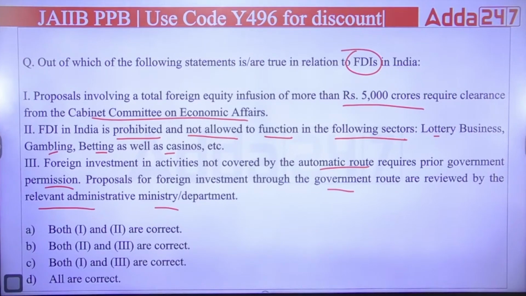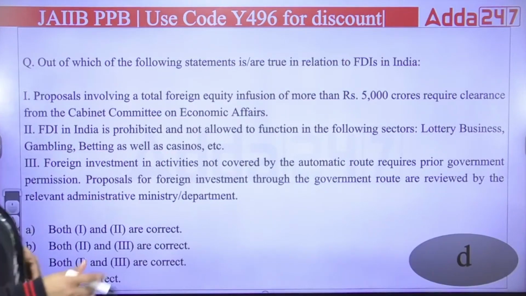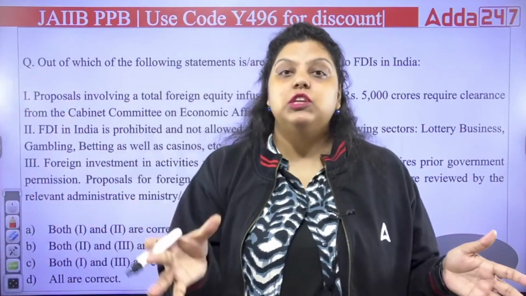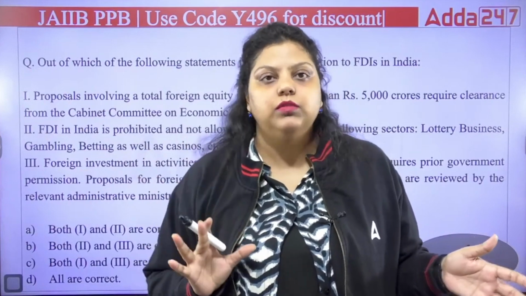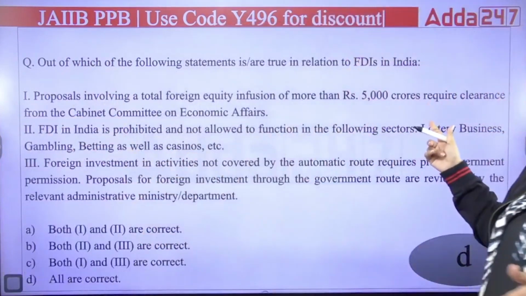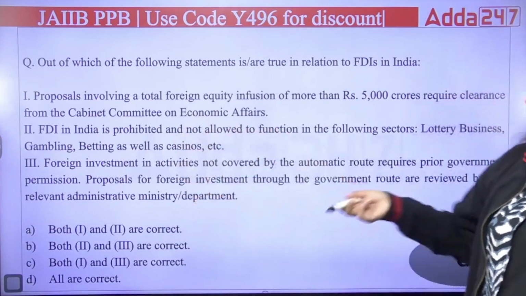D, everyone is going with option D. Okay. Very good. The answer will be D. All the statements are correct. If you are going for the government approved route, you have to take permission from the respective ministry or department of the government of India. But if the amount of foreign investment is more than 5,000 crore, then you also have to take the permission of the CCEA. And the second one is also correct.